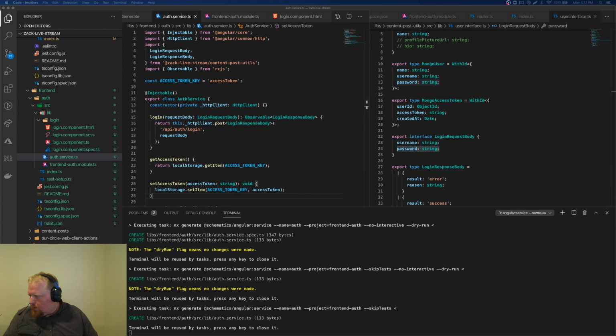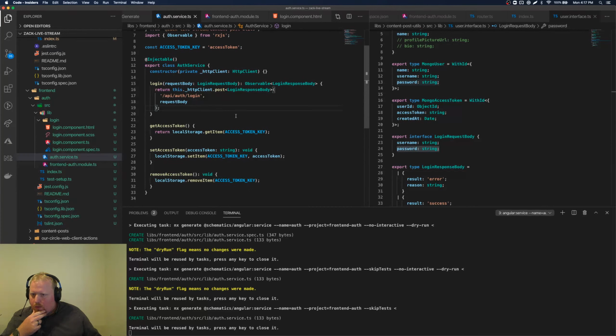All right. Let me see how I did this in my snippets here. Auth service. I think when I log in, do I tap here? We could tap here. So whenever we get success, we could just set that access token right away. I don't think that's the best way to do it though.